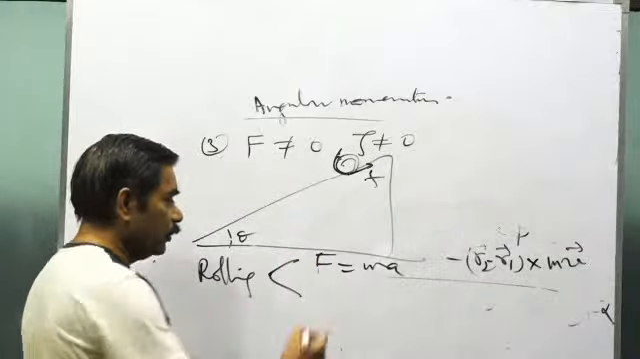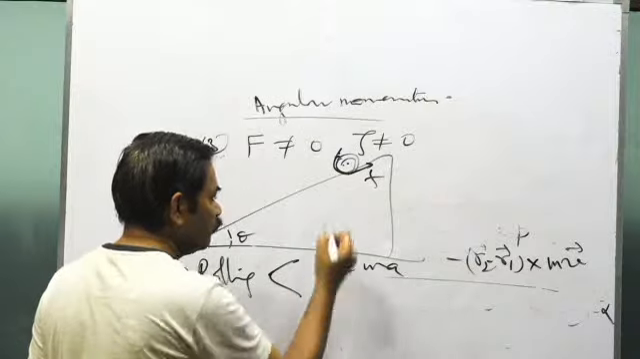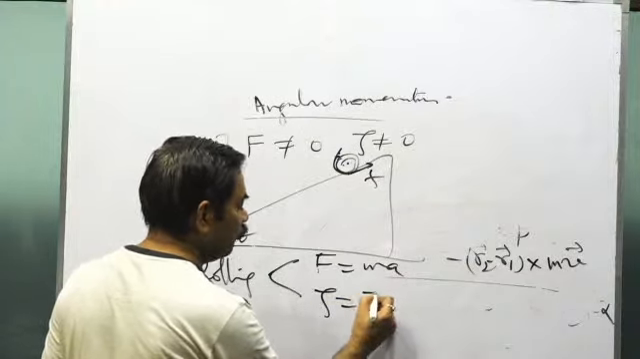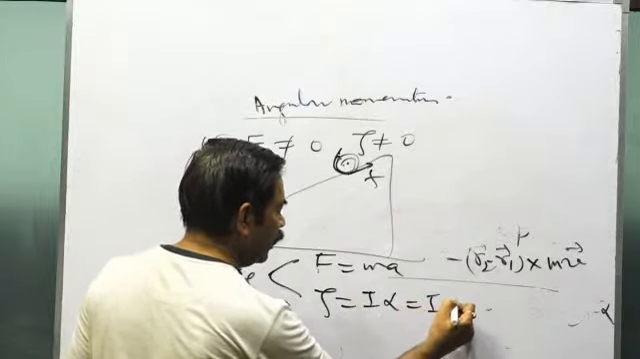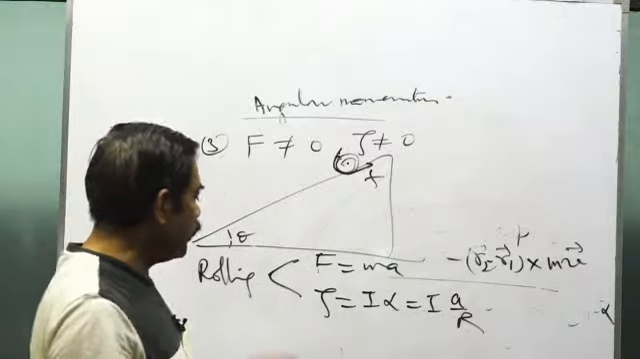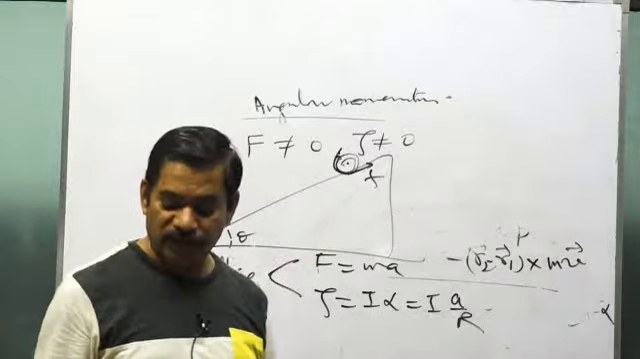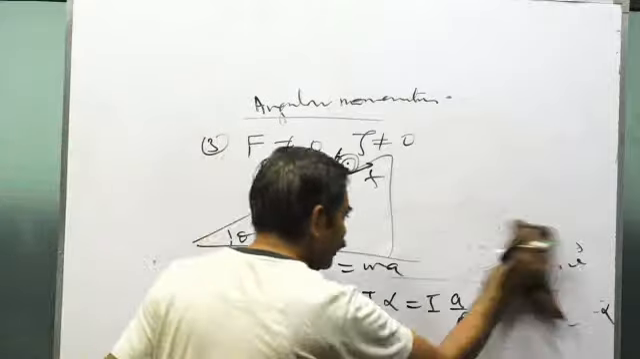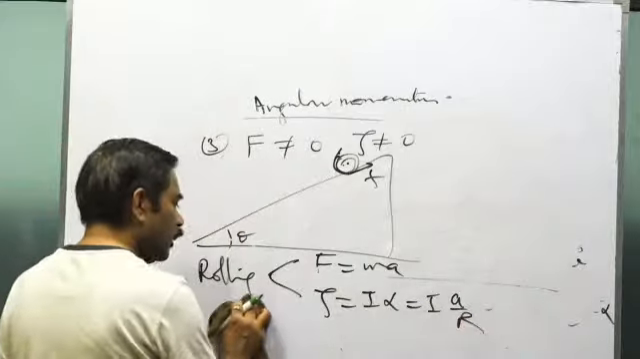Mass m into A. And the next question will be what? Take a suitable point, take torque about that point. Net torque about that point, torque tau, will be I alpha, and alpha will be A by R. This is the method of force and torque. This is one method by which you can get A, or you can get alpha. Is that clear?